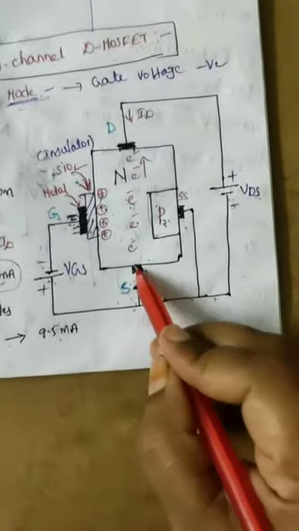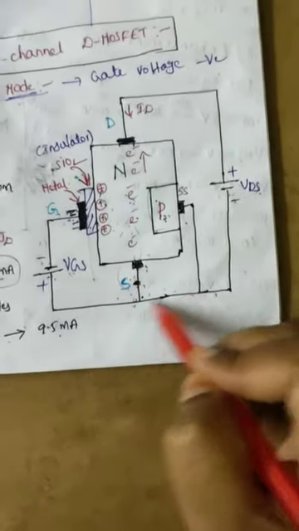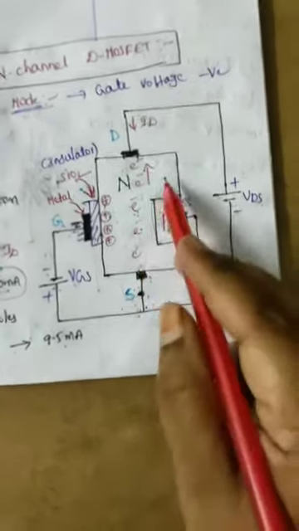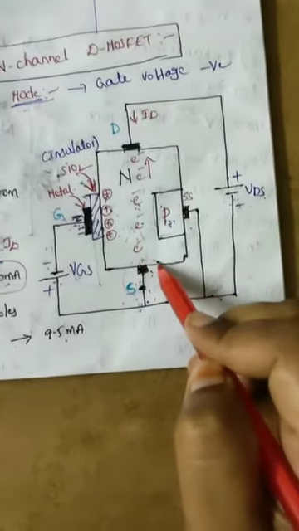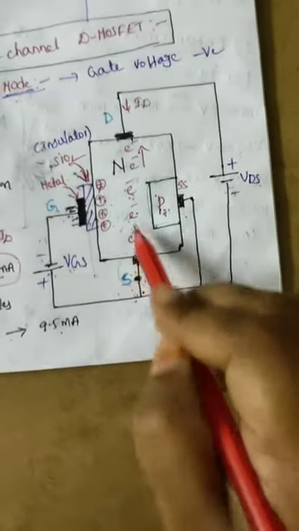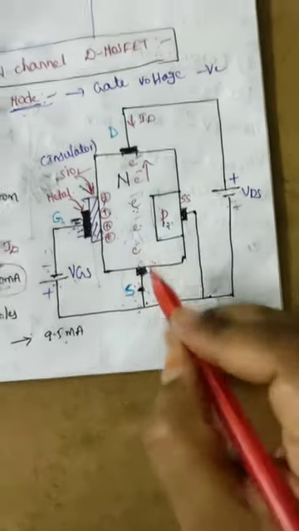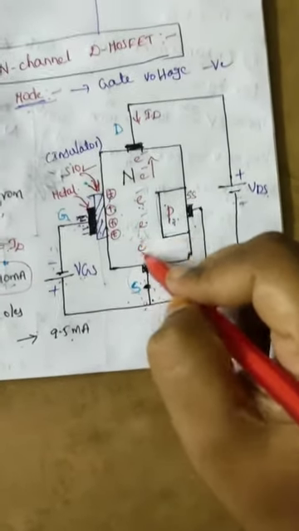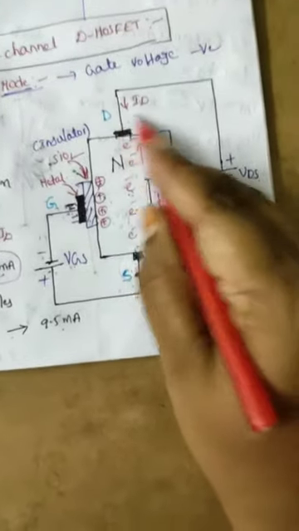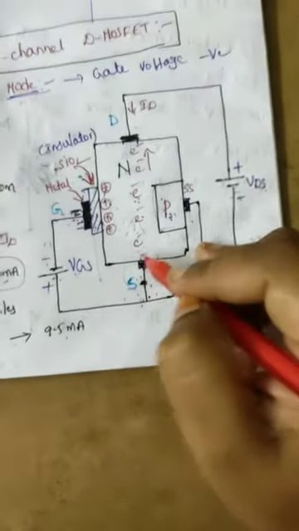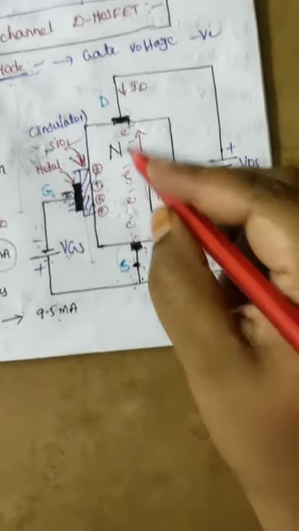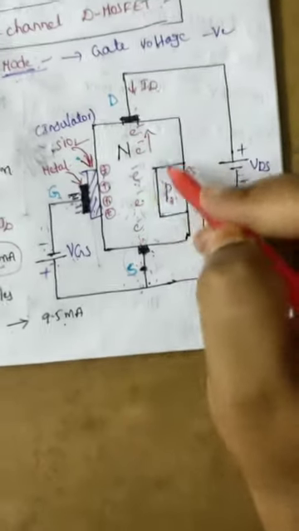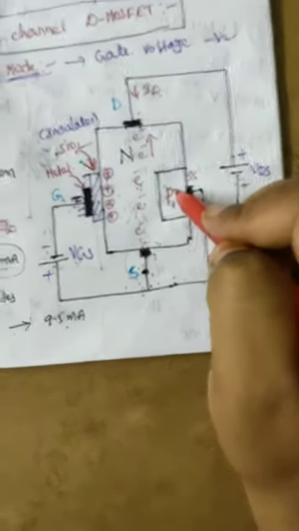Here the source is N-type material and it is connected to the negative terminal, so the source is in forward bias condition. In N-type material, what are the majority charge carriers? Electrons. So the source is negative and the charge carriers are negative, so the electrons are repelled from the source terminal and attracted towards the drain, because the drain is connected to the positive terminal. So electrons move from source to drain, and this movement of charge carriers gives the drain current. This operation is just like your JFET, right.